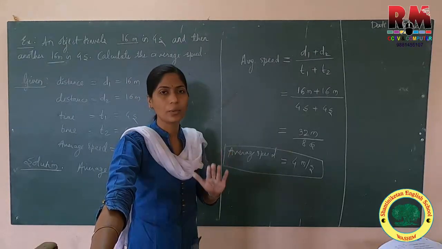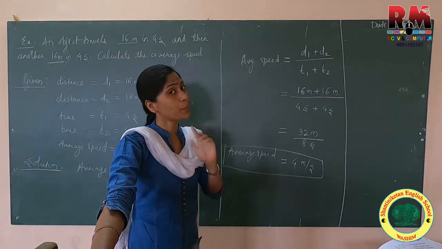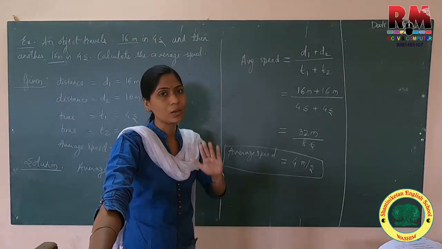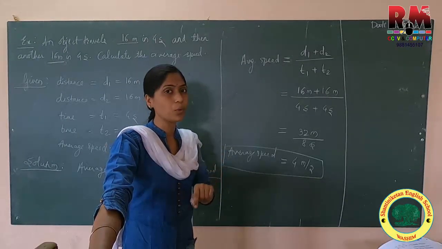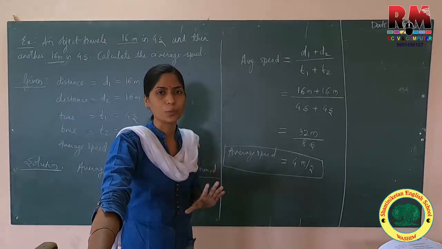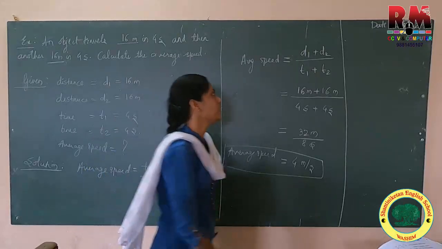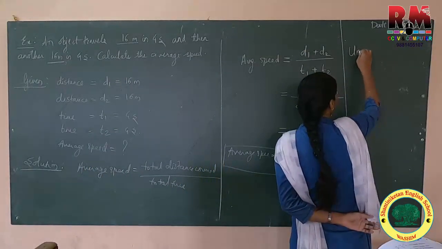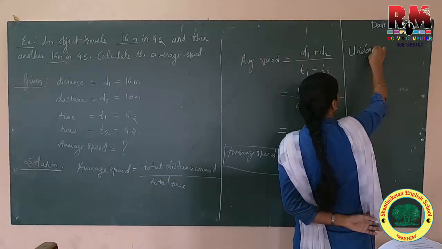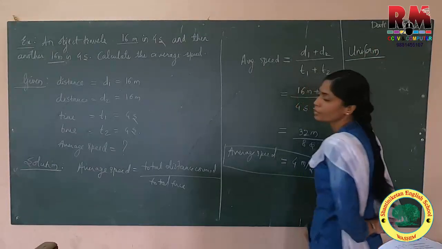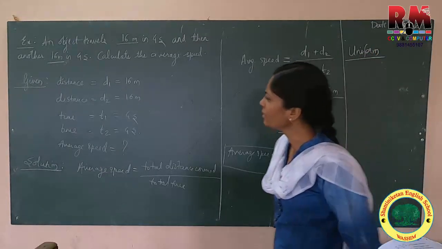Equal distance, equal interval of time. For speed also, equal distance in equal interval of time. So that speed will be called uniform speed.